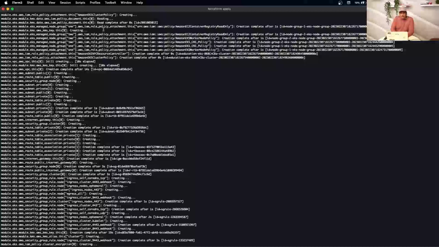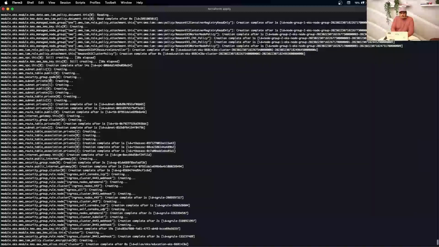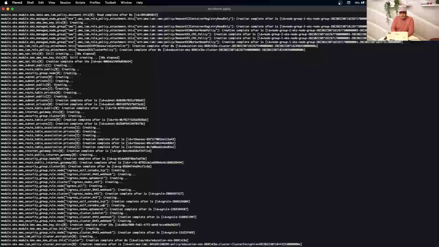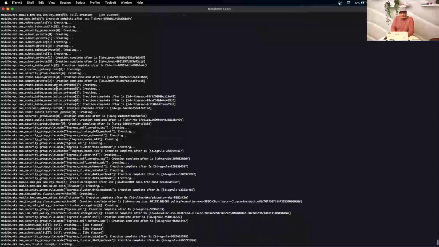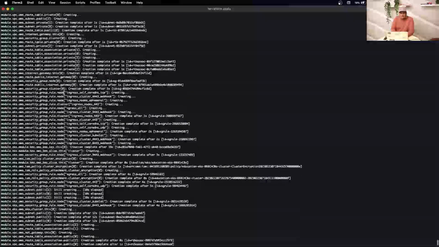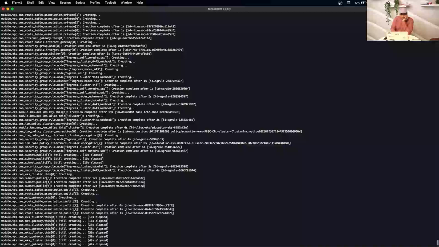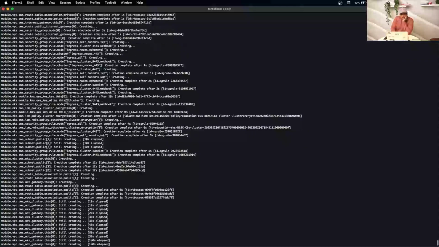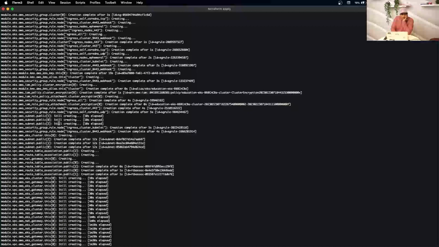We have a node group IAM policy attached to it. Then the VPC, route tables, and subnets, public and private, updating the route tables and associating them to the subnets. Security groups, it also has created some rules, and then it's also attached to its policy.